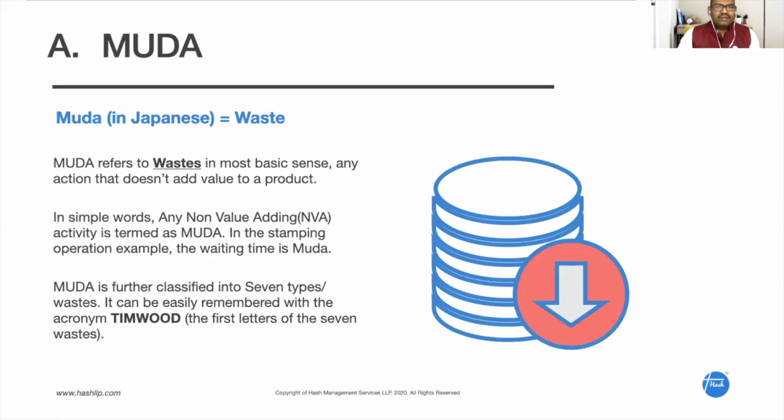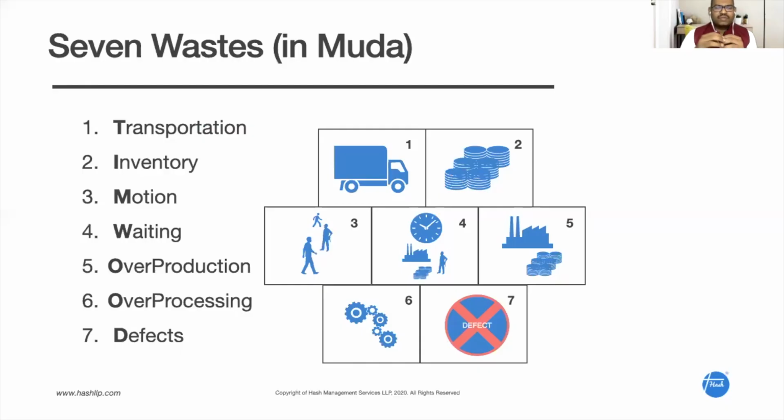The waste we discussed in the last section, the non-value adding activity, is called Muda. There are 7 types of waste which are present in all manufacturing companies. Let us look at each one of these wastes now. The 7 wastes can be easily remembered as TIMWOOD: Transportation, Inventory, Motion, Waiting, Overproduction, Overprocessing, and Defects.